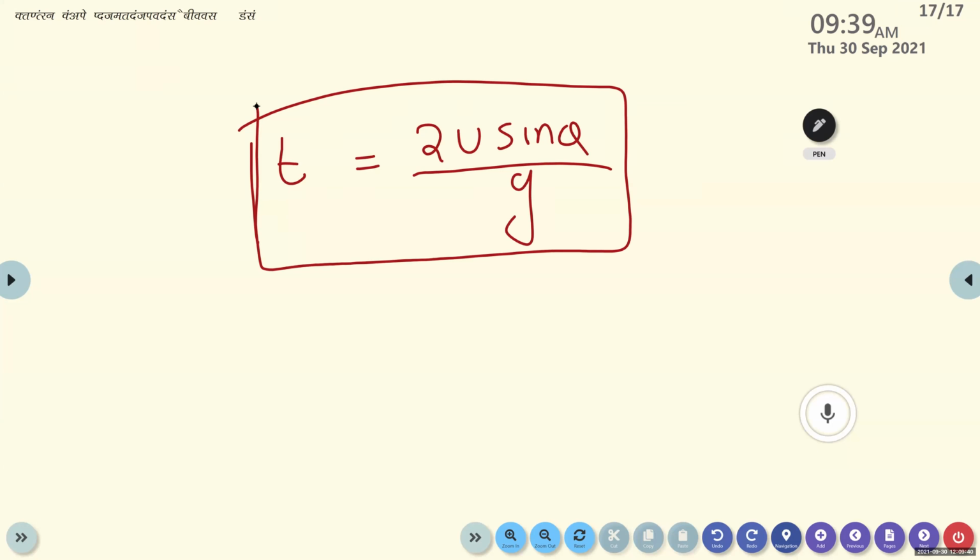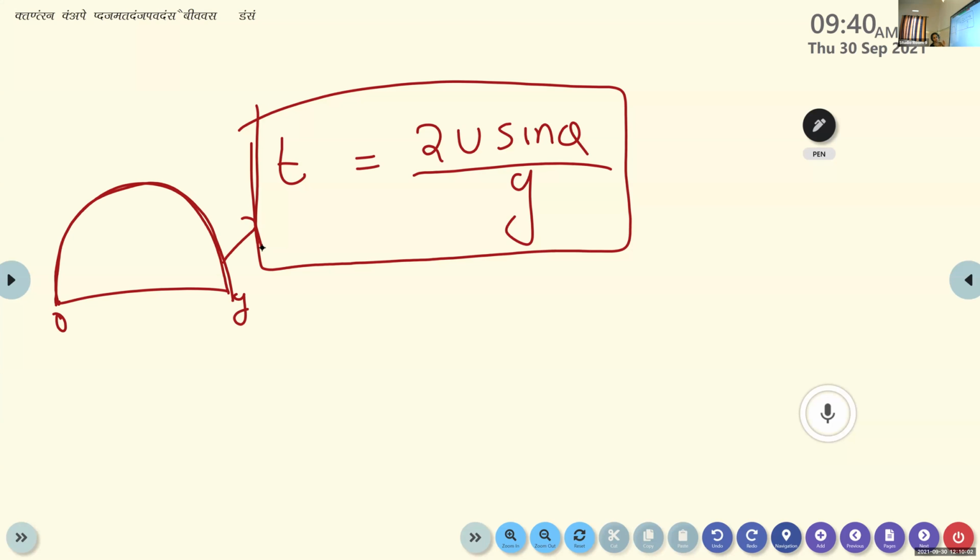Yes. If T is equal to 2U sine theta by G is the time taken by the projectile to complete the entire trajectory, the entire parabolic path, starting from the point of projection and reaching the ground, then what about the time taken by the projectile to cover the half distance, that is, to reach the maximum height? It becomes T is equal to 1/2 into 2U sine theta by G.